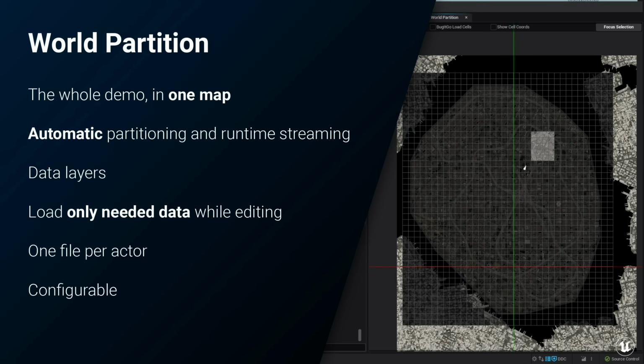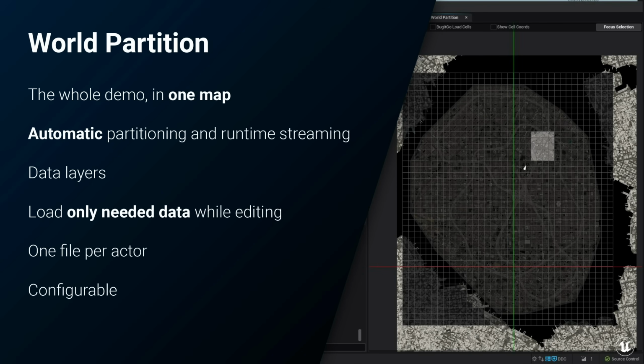And on top of that, we used a feature we call data layers to control which sets of data were allowed to be streamed in any given context, which meant we could smoothly transition from the intro cinematic to the chase sequence to the sandbox, or just load directly into any one of those without ever having to do a hard load or a map transition.